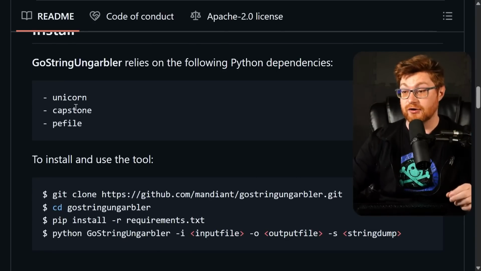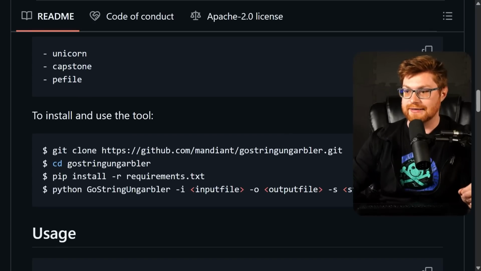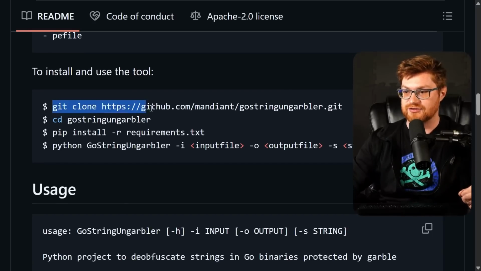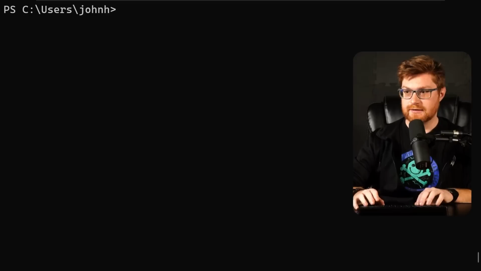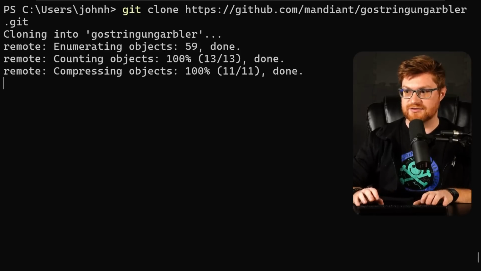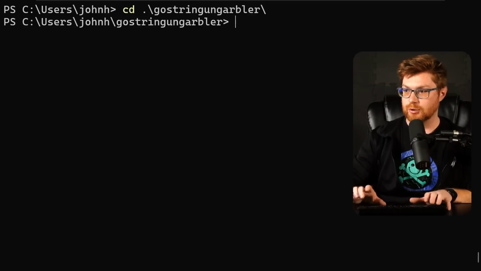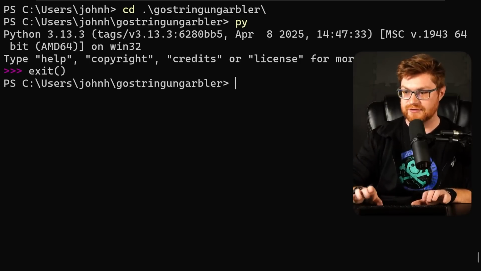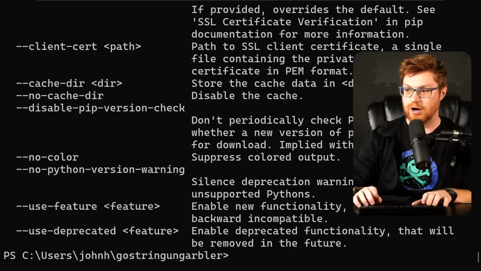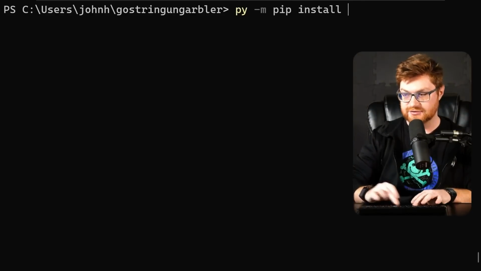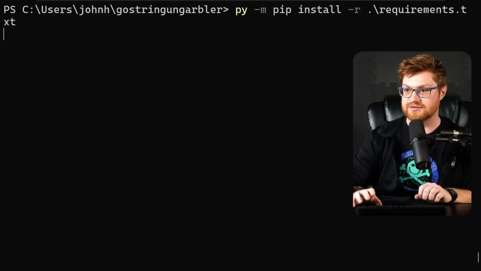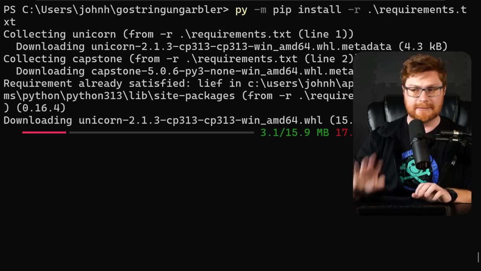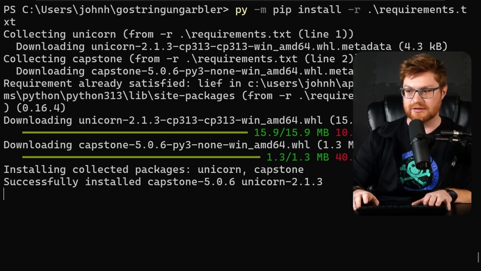Note the dependencies here are Unicorn, Capstone, PE file, a lot of the stuff for disassembly work over in the Python world, but we can clone this down, pip install, and get in action. Back in the directory, let me git clone this down. I'll change directory into our GoString Ungarbler, and I am running Python 3.13 on this Windows VM. That command is py in this case, so I'll use pip through that with a module, -m. With that, I can install -r requirements.txt in the given directory. It should pull down Unicorn, Capstone, all the stuff that we need for dependencies.